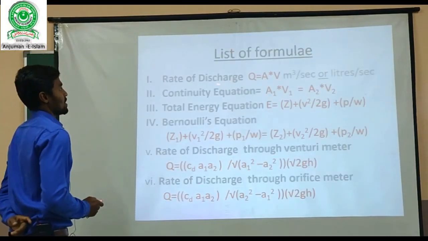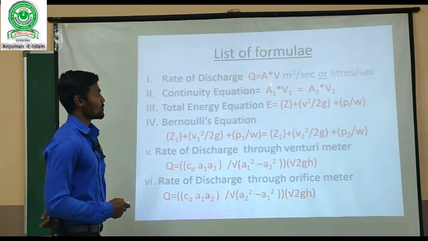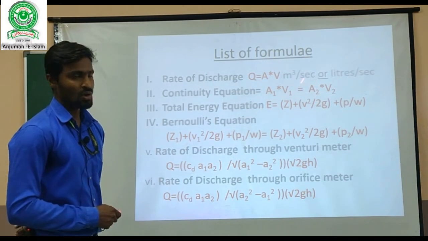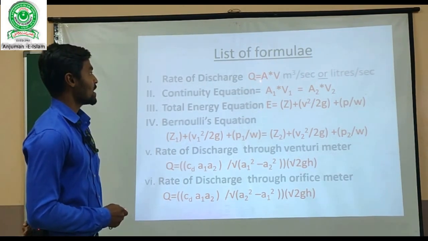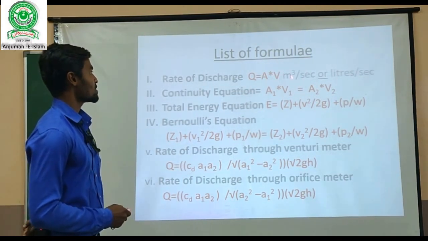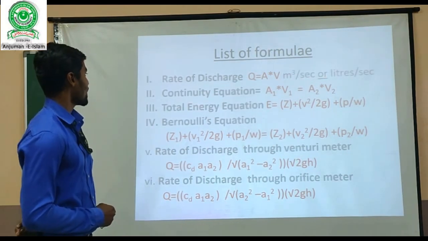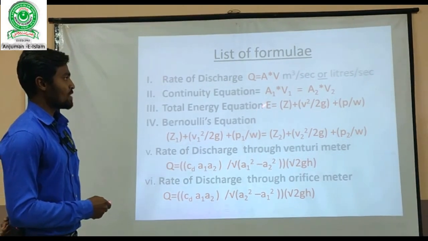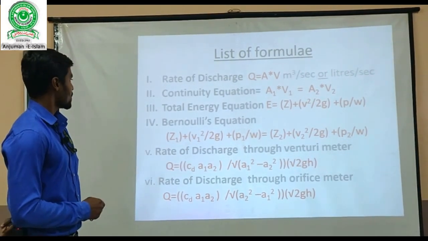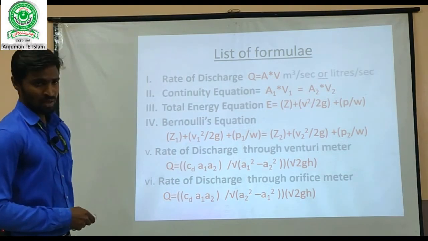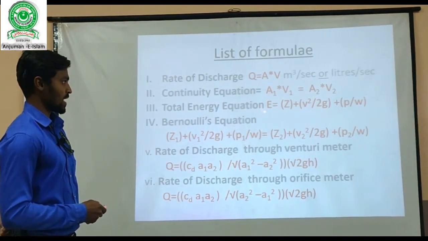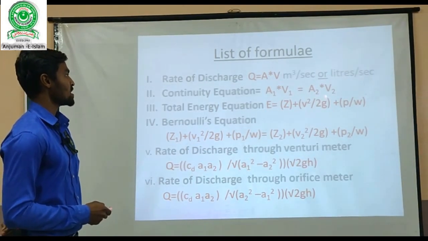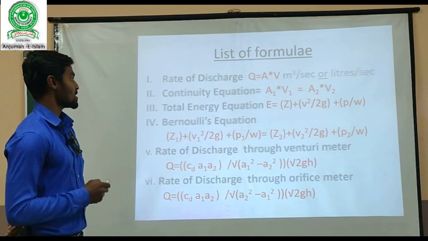So these are the list of formulas which are very important in this chapter. First one is rate of discharge, that is Q. It is A into V, that is area into velocity. Its measuring unit is meter cube per second. The next one is the continuity equation, that is Q1 is equal to Q2, that is A1 V1 is equal to A2 V2. The third one is the total energy equation, which we represent by the letter E, that is potential energy plus kinetic energy plus pressure energy.